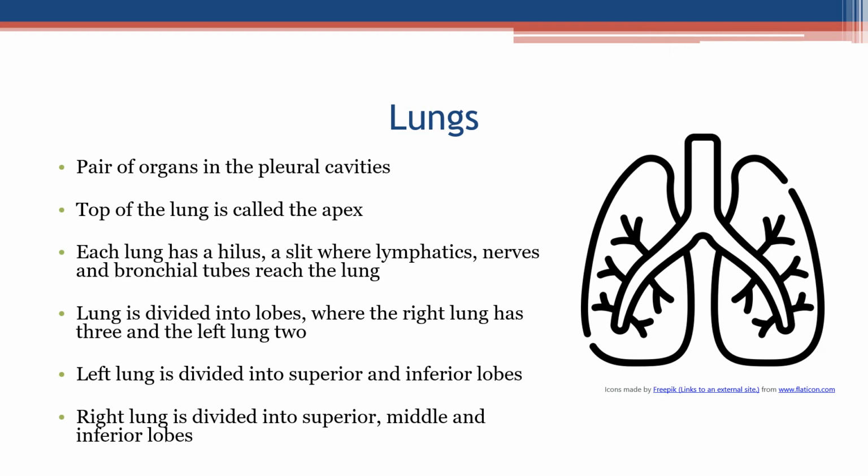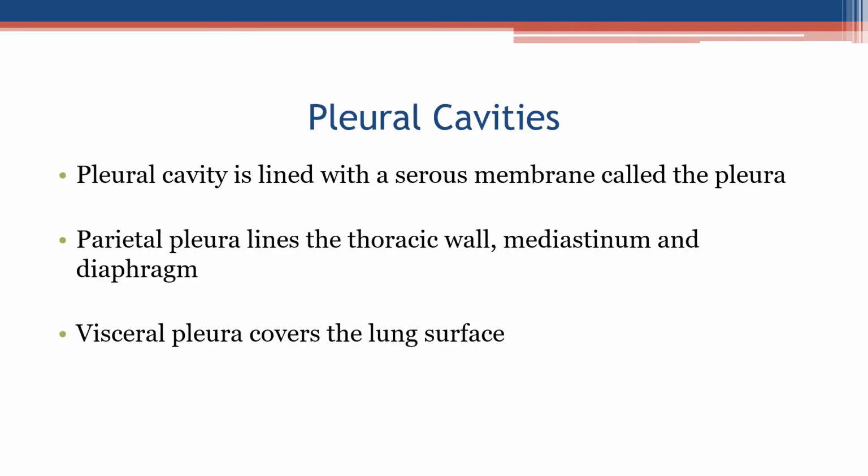The lung is divided into lobes, where the right lung has 3 and the left lung 2. The left lung is divided into superior and inferior lobes. The right lung is divided into superior, middle, and inferior lobes. Pleural cavities. The pleural cavity is lined with a serous membrane called the pleura. Parietal pleura lines the thoracic wall, mediastinum, and diaphragm. The visceral pleura covers the lung surface.